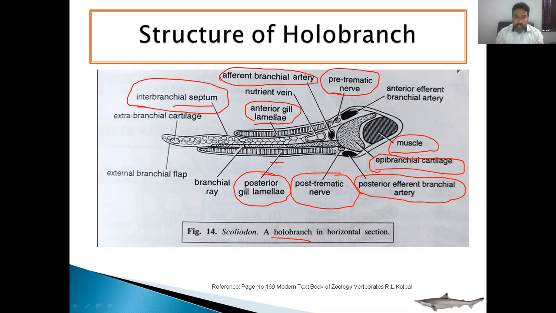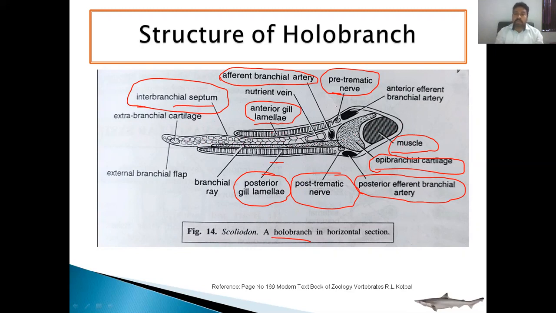What is the function of this interbranchial septum? It supports the gill lamellae. The gill lamellae are very thin, very vascularized structures, like a leaf, and they are supported by this interbranchial septum, which is made up of cartilage. And this holobranch is supported by the cartilage, having muscle fibers for movement, and they are innervated by nerve fibers.